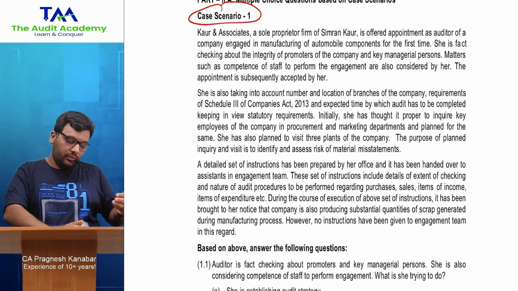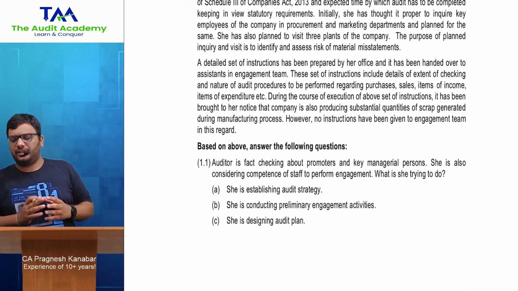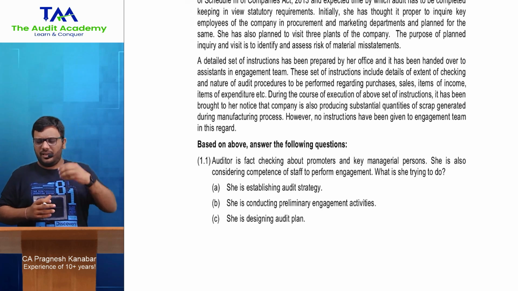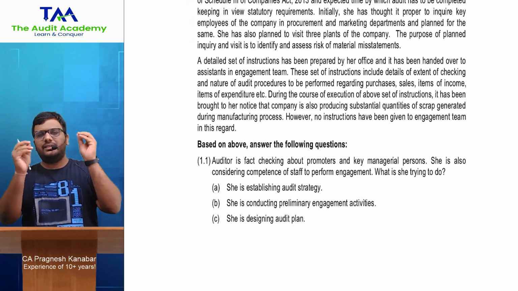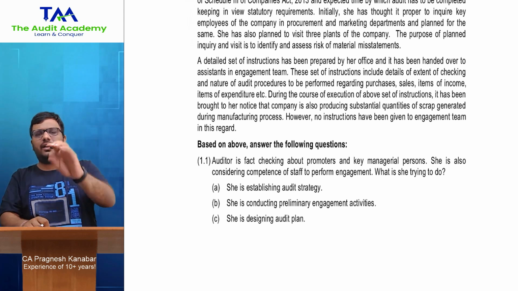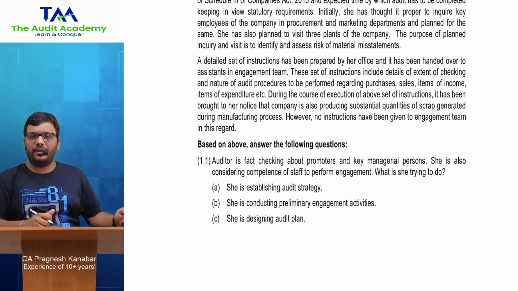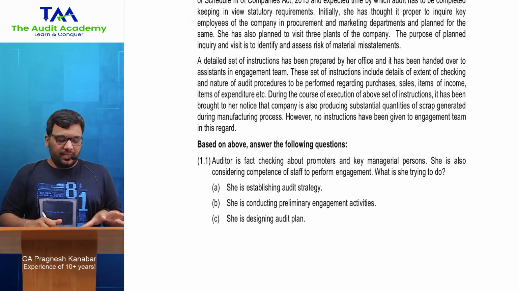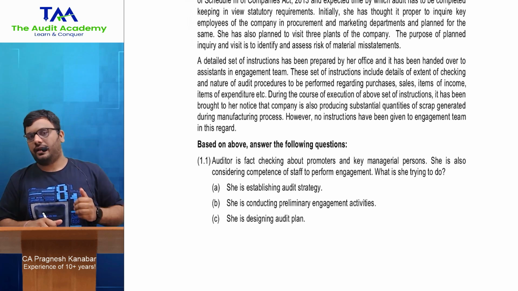Now if you go through the first case study, it is all about audit planning strategy. And even in my revision videos, I have said this 100 times, that planning strategy and stuff is one of their favorites for correct, incorrect MCQs, especially the first initial discussion that I do. So, okay, I will solve this for you, correct. But if you're not clear with the concepts,